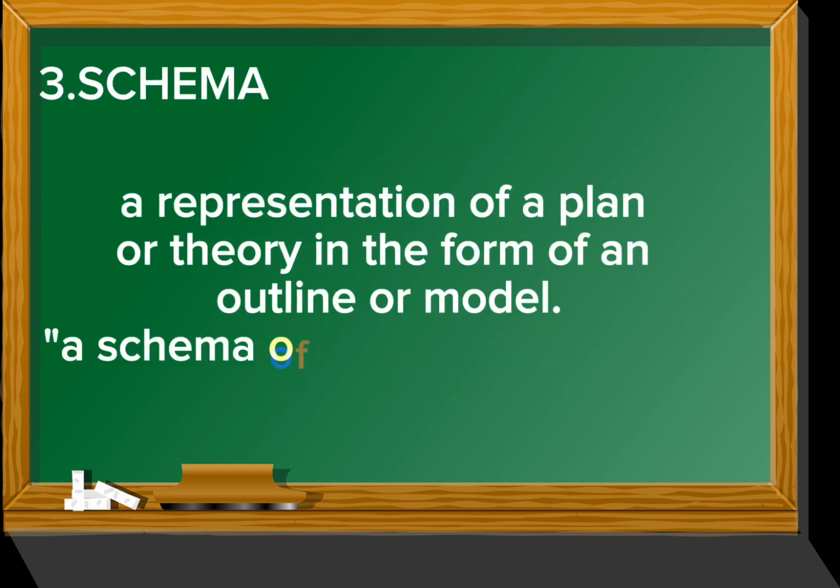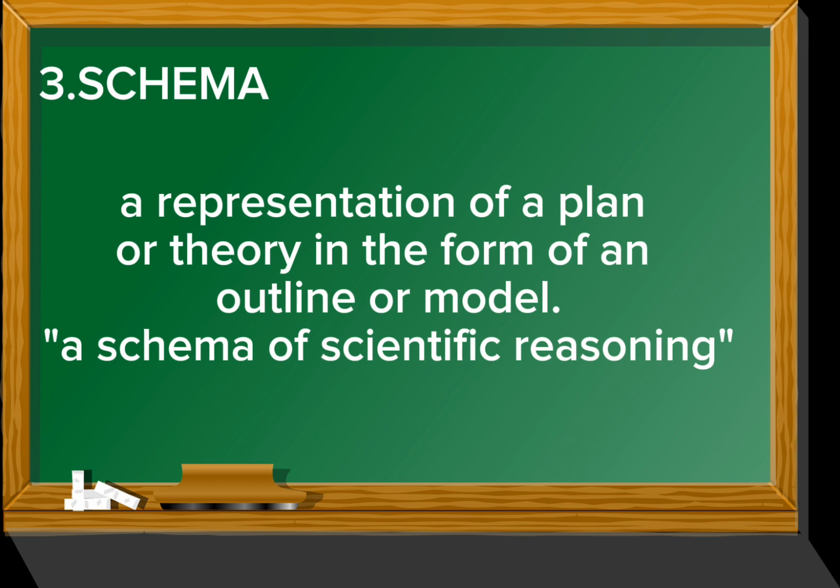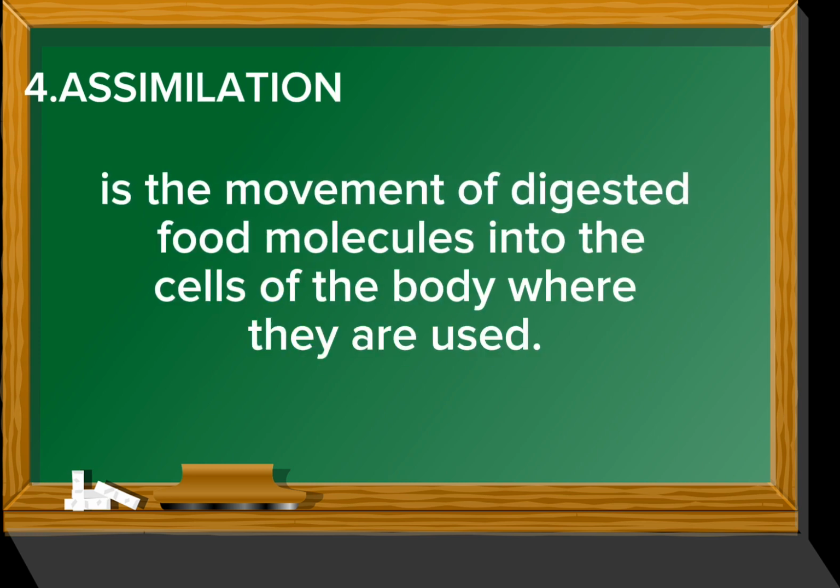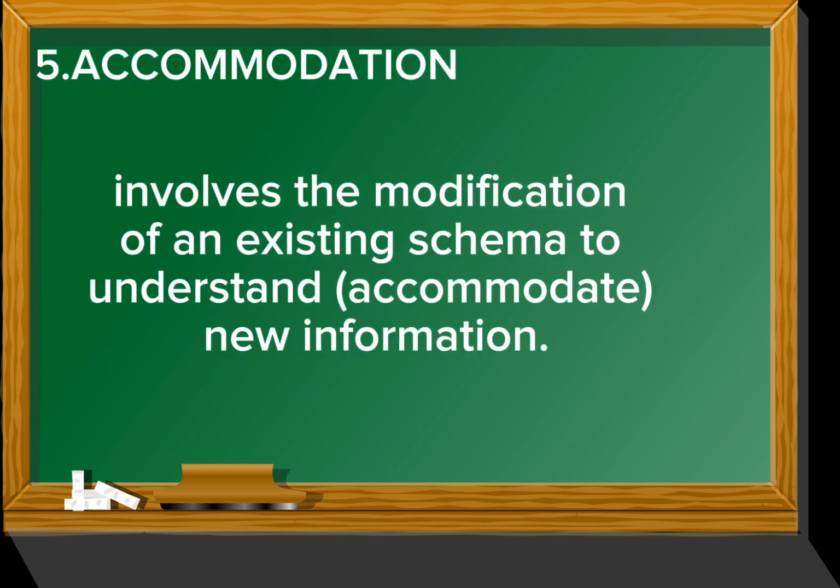Number 3 is schema, a representation of a plan or theory in the form of an outline or model, a schema of scientific reasoning. Number 4 is assimilation. It's the movement of digested food molecules into the cells of the body where they are used. Number 5 is accommodation. It involves the modification of an existing schema to understand new information.